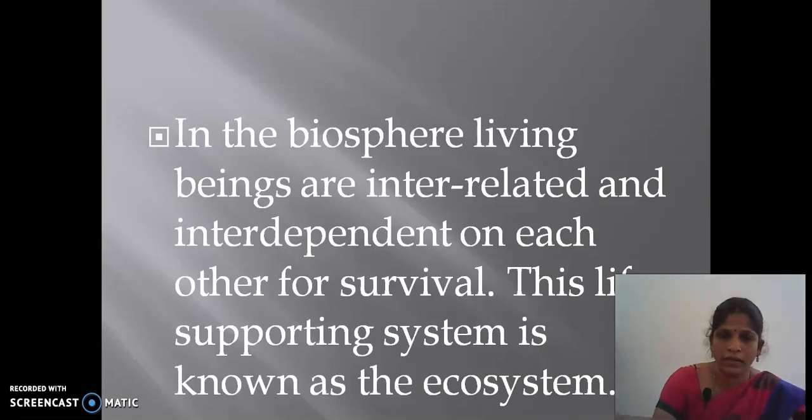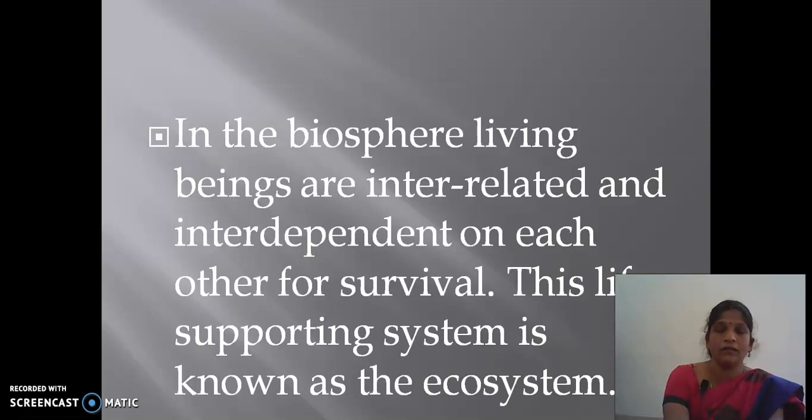Already, what does the ecosystem mean? It is interrelated or interdependent, the biotic and the abiotic. We said that water is abiotic. How is it dependent on the biotic? I already told the abiotic. Soil, that is an example. Soil is an abiotic factor. Then animal is a biotic factor.